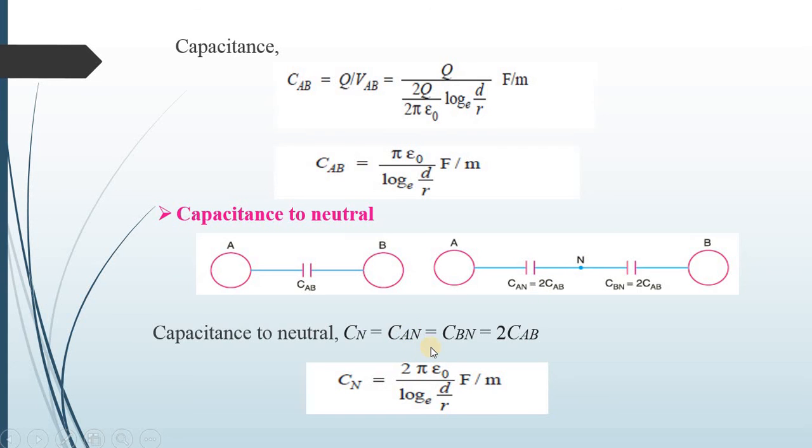So this CAN is equal to CBN is equal to twice CAB. So CN is equal to twice CAB. So it is 2 pi epsilon 0 upon log to the base e d upon r farad per meter. This is the capacitance between conductor and neutral.